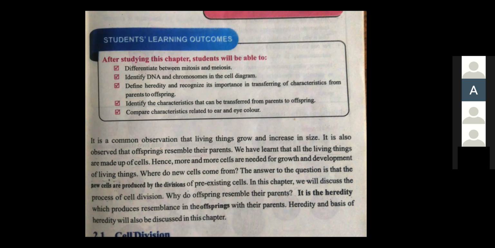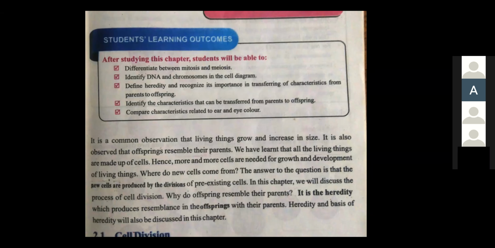So we have studied that cells are the basic structural and functional units of living organisms. More and more cells are needed for growth and development of living things. New cells are formed by the division of pre-existing cells. Means your body contains cells, and after some time, it is going to be divided again and again, and finally new cells are going to be formed. In this chapter, we will discuss the process of cell division, how it happens in our body.